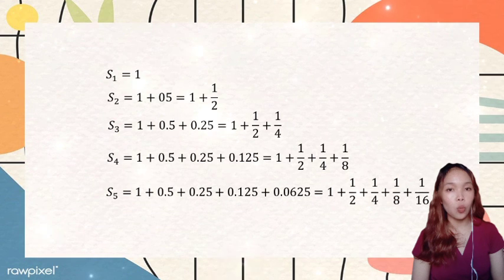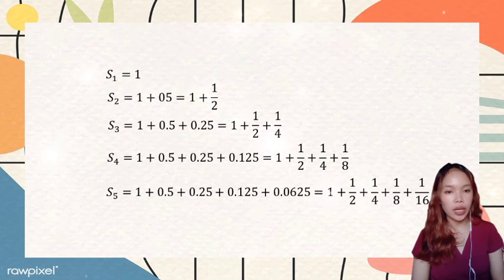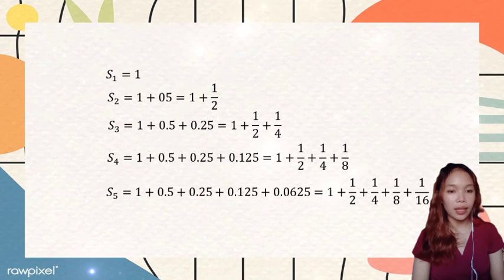S sub 2 is equal to 1 plus 0.5, which is equal to 1 plus 1/2. And S sub 3 is equal to 1 plus 0.5 plus 0.25, which is equal to 1 plus 1/2 plus 1/4. So S sub 4 naman, 1 plus 0.5 plus 0.25 plus 0.125, which is equal to 1 plus 1/2 plus 1/4 plus 1/8.